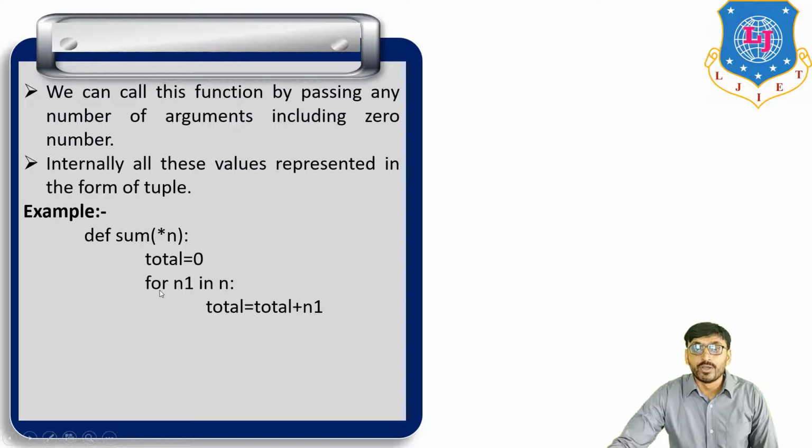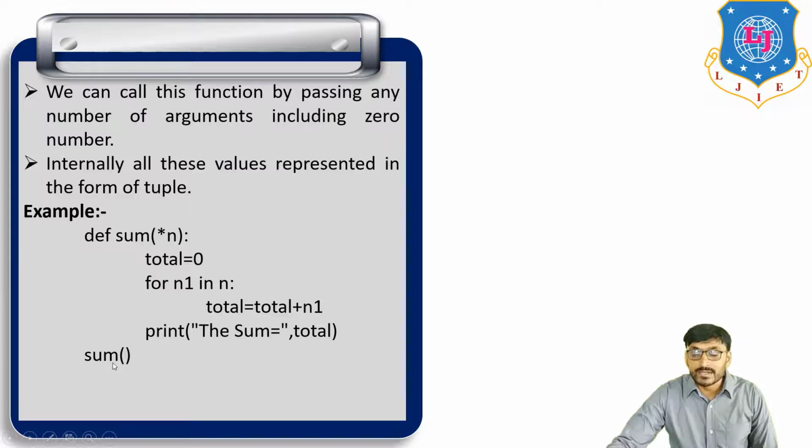Now for n1 in n, because we don't know how many actual arguments there will be, it may be 1, 2, 3, many. So for n1 in n, total is equal to total plus n1, and print the sum is equal to the final value of total. Okay, and we call the function.